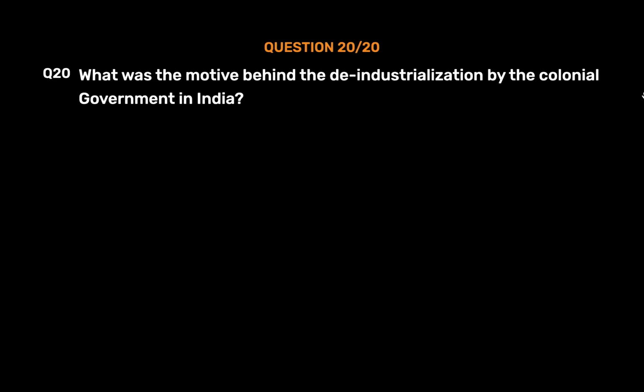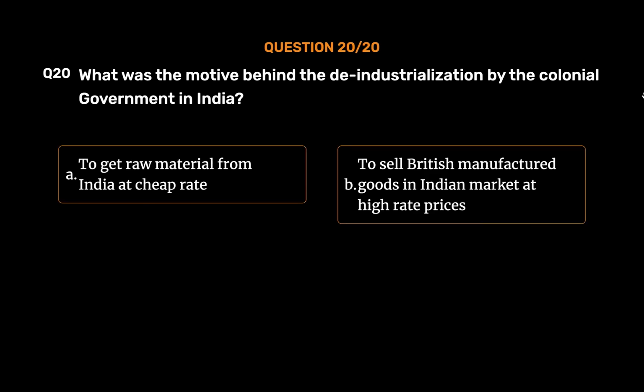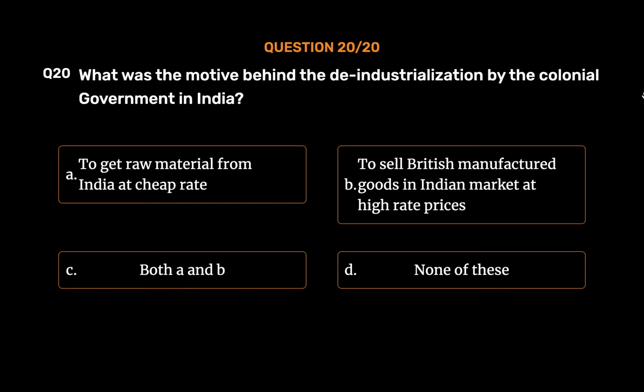Question number 20. What was the motive behind the deindustrialization by the colonial government in India? Option A. To get raw material from India at cheap rate. Option B. To sell British manufactured goods in Indian market at high rate prices. Option C. Both A and B. Option D. None of these. The correct answer is Option C.